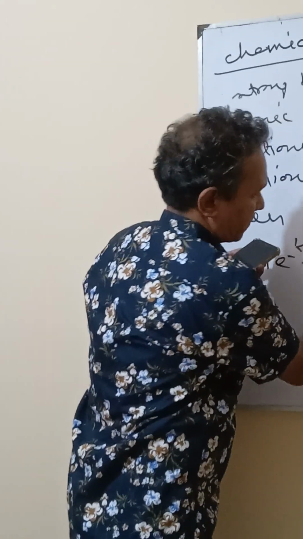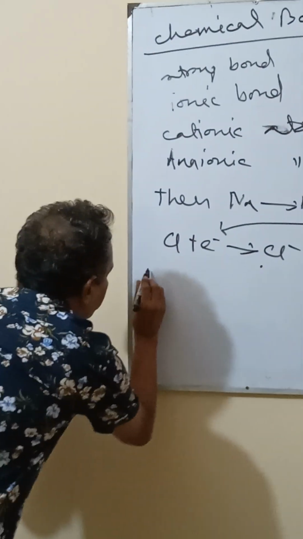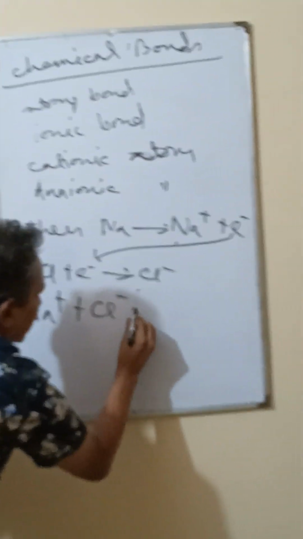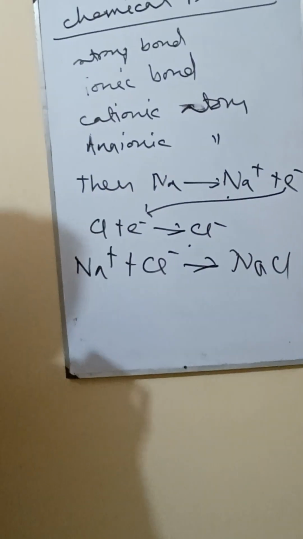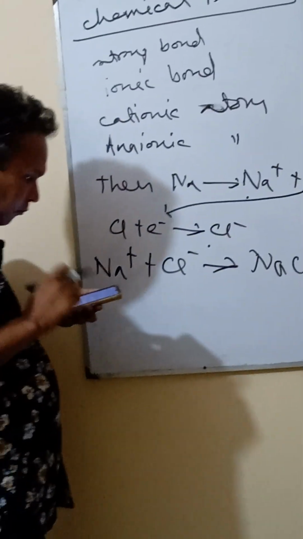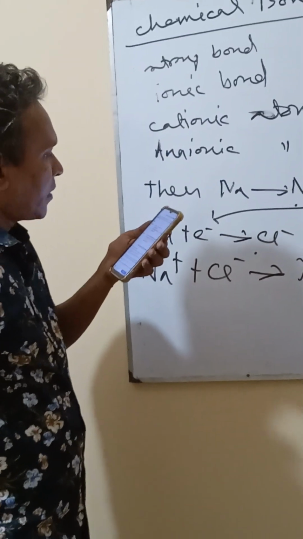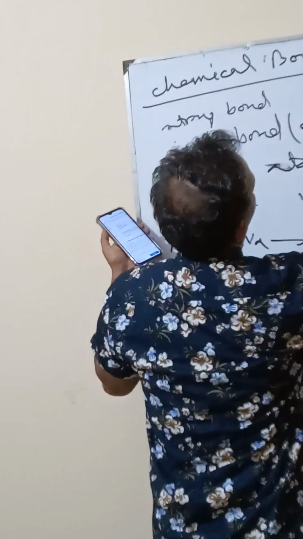This is a cation and this is an anion. So sodium cation and chlorine anion create sodium chloride salt. This is called an electrovalent bond.